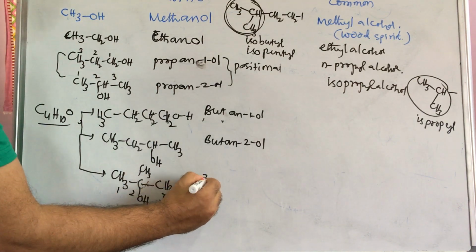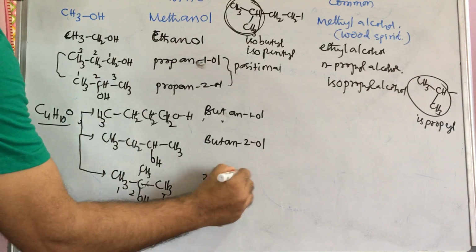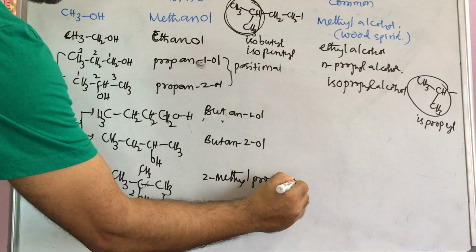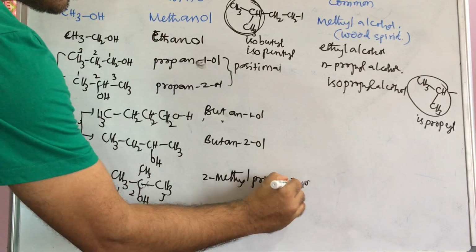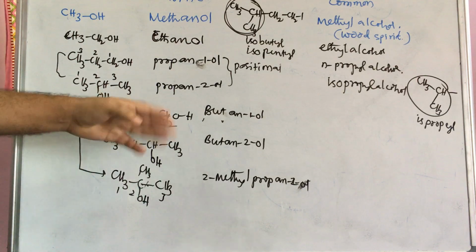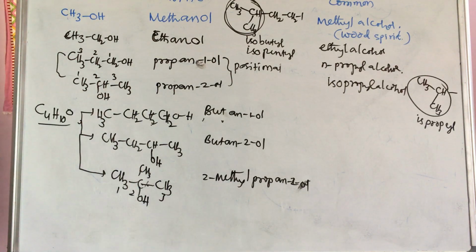Second position methyl is there, 2-methyl propane-2-ol. Next, is any other possibility there? Any other possibility? One butane-1-ol, butane-2-ol. Any other possibility means, in this only the hydroxy group.